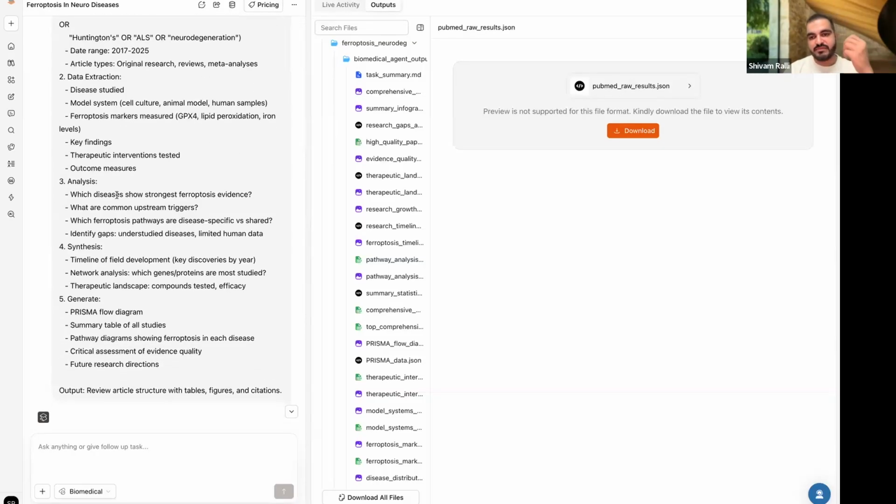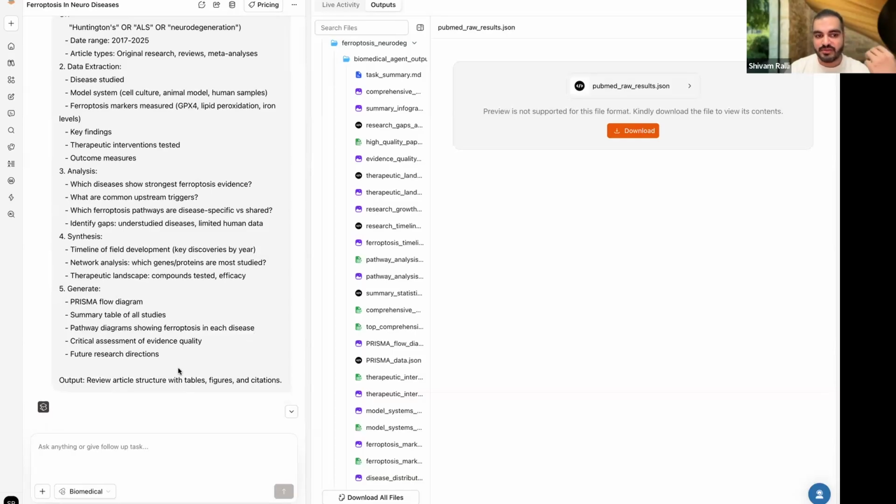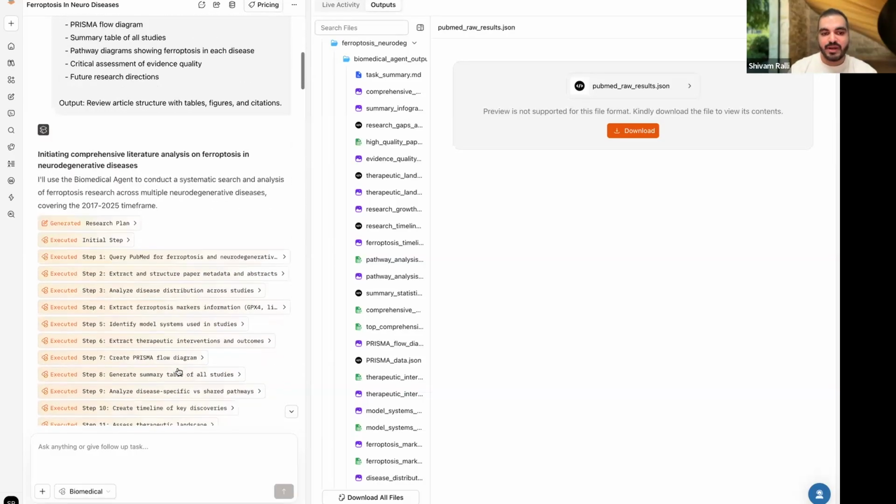You can give directions for analysis. You can ask for generating a PRISMA diagram, summary tables, future research directions, as mentioned. All of this has been built out based on what we expect that you all might need, and we'll keep on refining this based on feedback that we keep on getting from your side. So this was the entire thought process while building the biomedical agent, especially the literature review part of it.